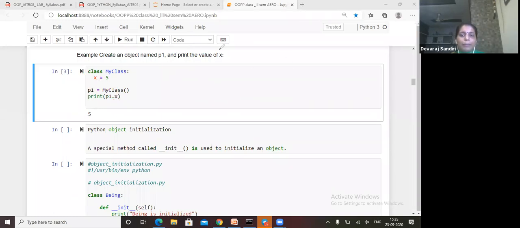So x will be printed here. P1 is equal to MyClass; P1 will call MyClass. Print P1 dot x: P1 goes to MyClass, where x is equal to 5, so P1 dot x will print 5. Okay, understood? P1 is one object we created from MyClass.